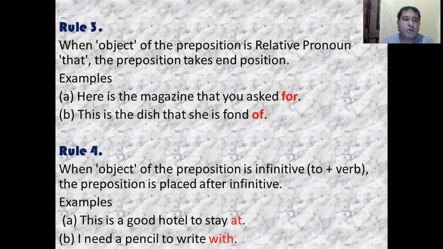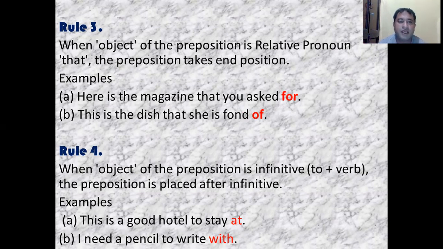Then we have rule number 3. When the object of the preposition is a relative pronoun, the preposition takes the end position. In rule number 2, we discussed that if the object of the preposition is an interrogative pronoun, then the preposition may be at the front position or at the end position. But when the relative pronoun is the object of the preposition, then the preposition takes the end position.